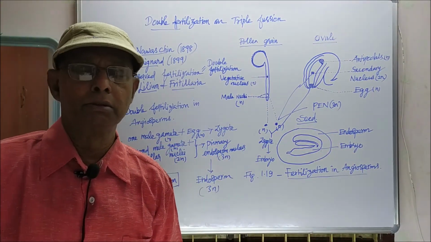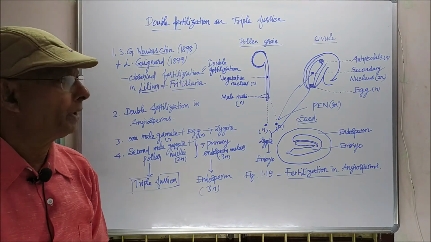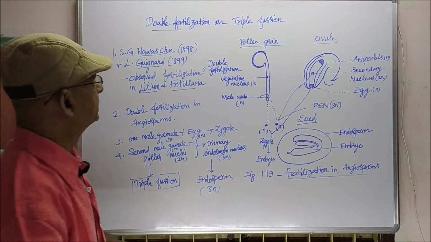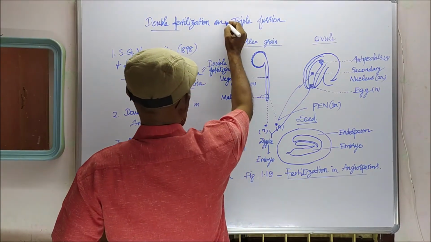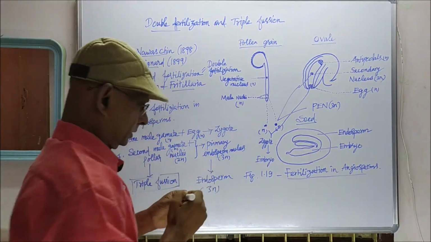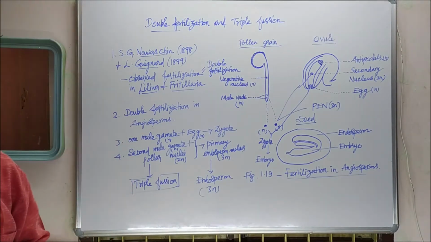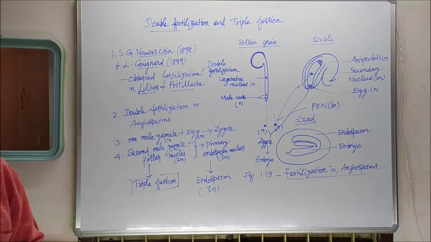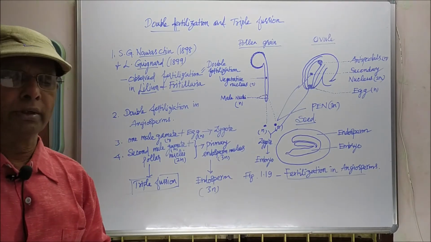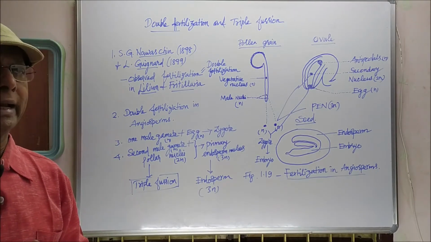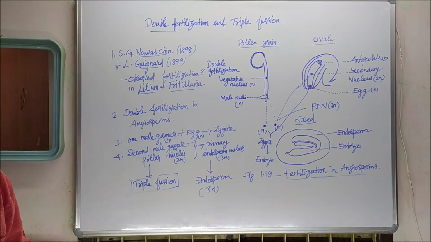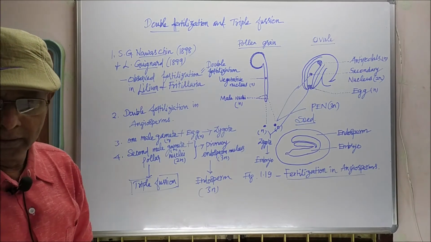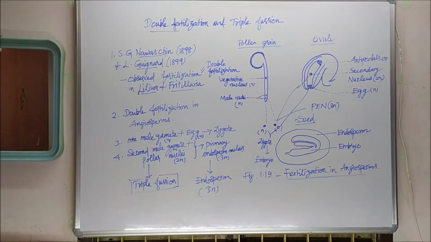My dear students, now we will see about double fertilization and triple fusion. Fertilization can be defined as a process of union of male gamete with female gamete, that is called fertilization.